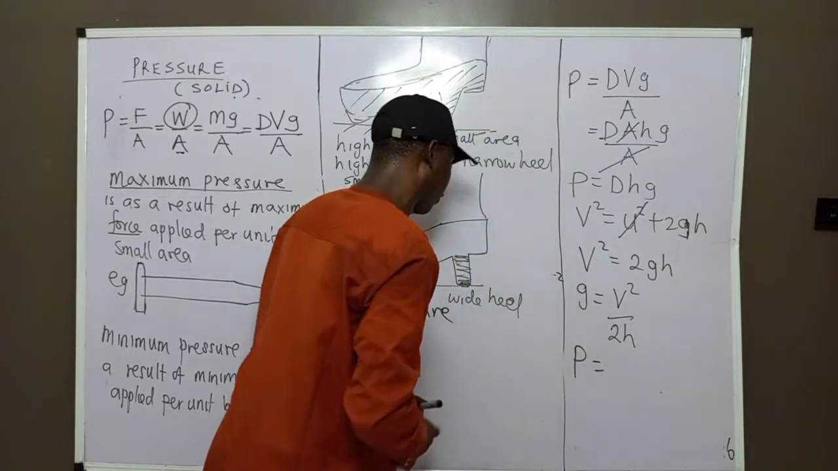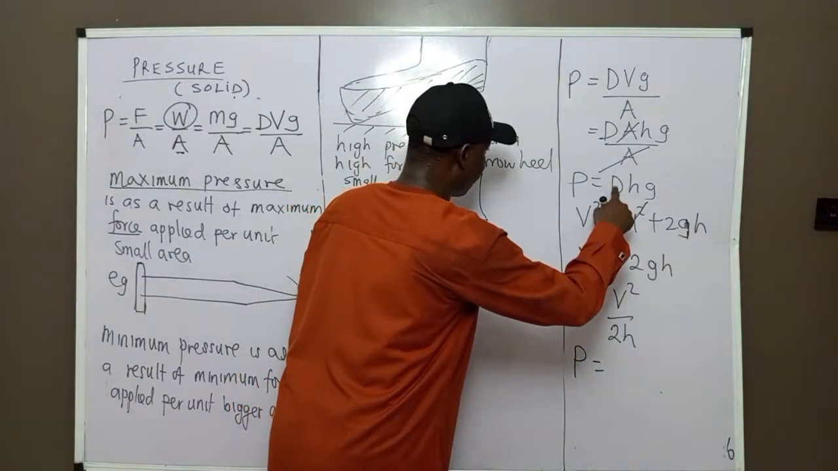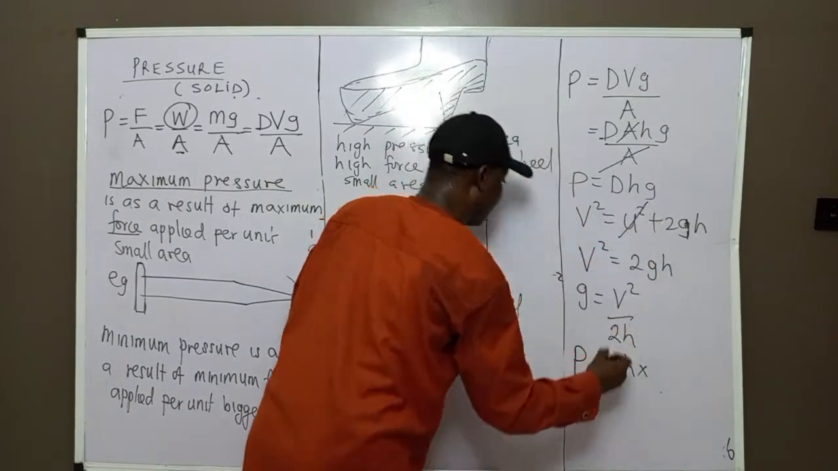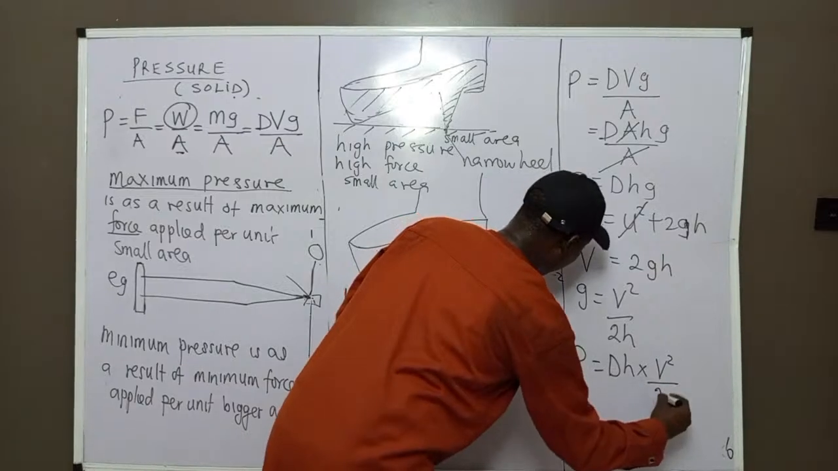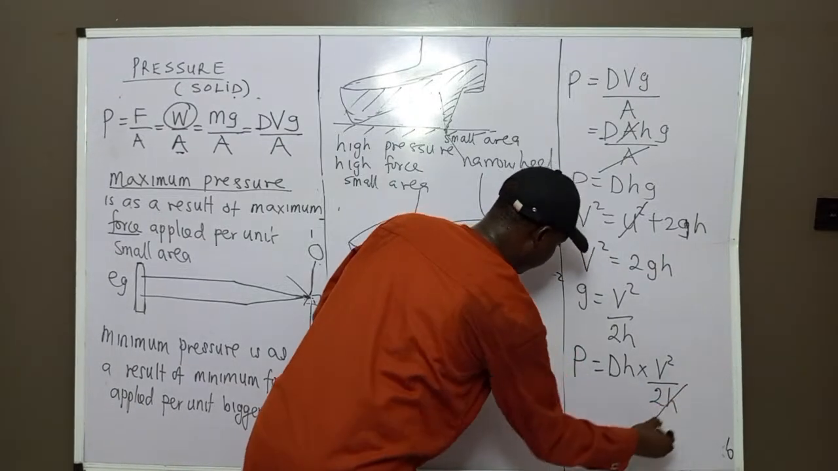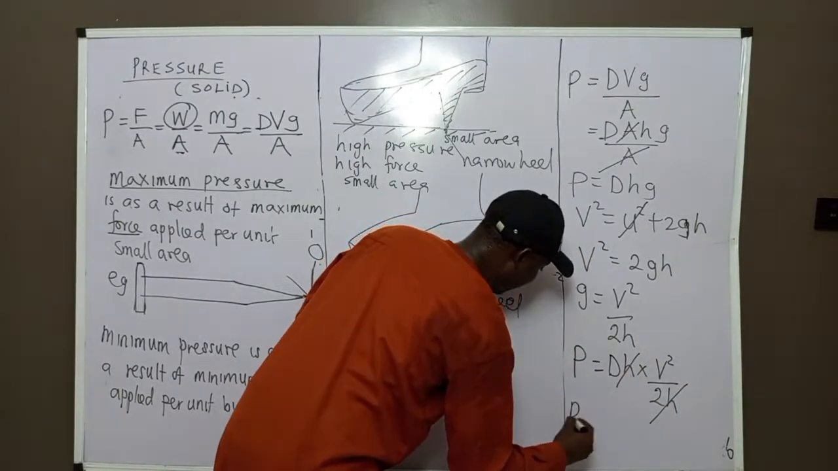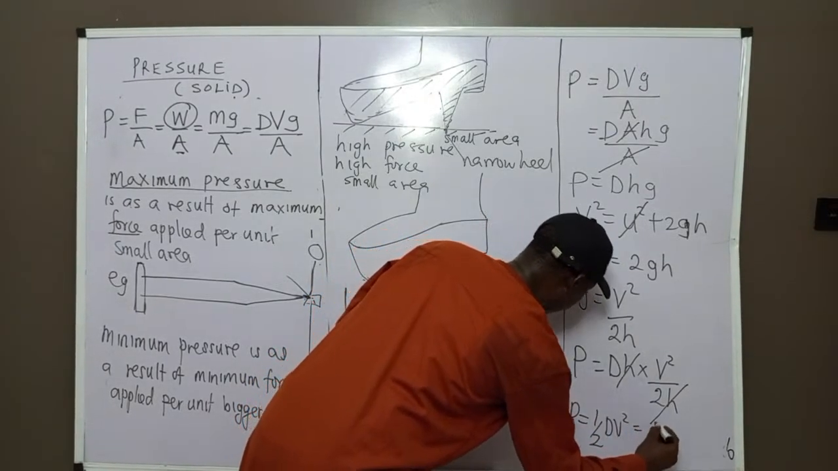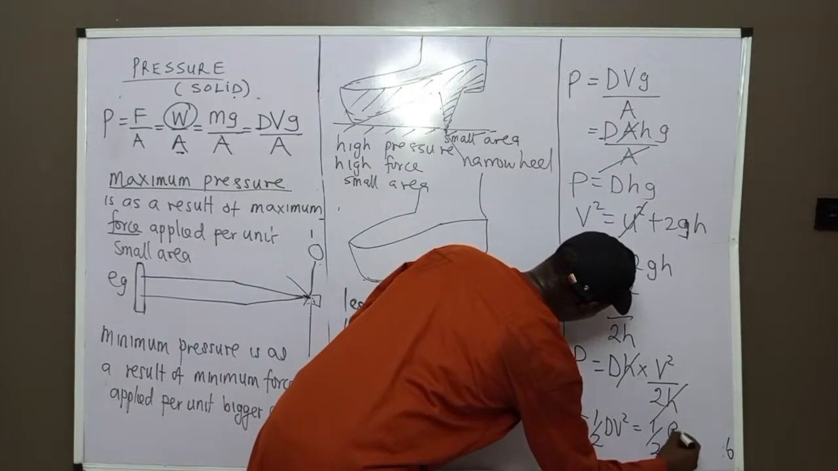So, under pressure, the pressure formula can also be written as density times g times h. In place of gravity, let's put v squared over 2h. What do you have? We cancel this. So pressure equals 1 over 2 dv squared, or some write it as 1 over 2 rho v squared.